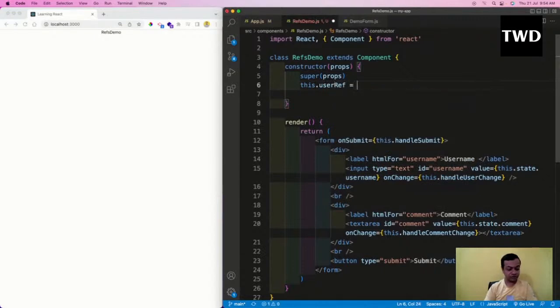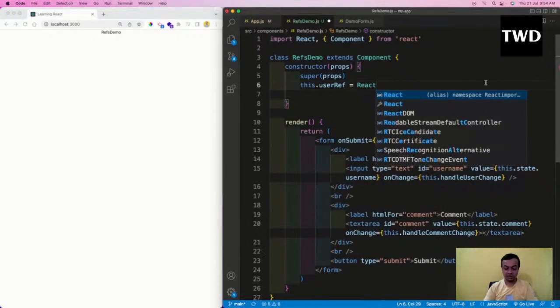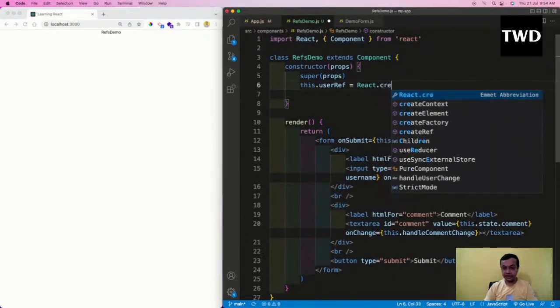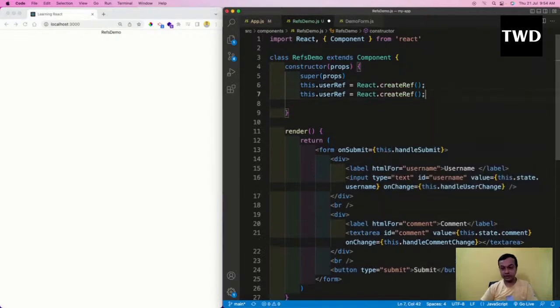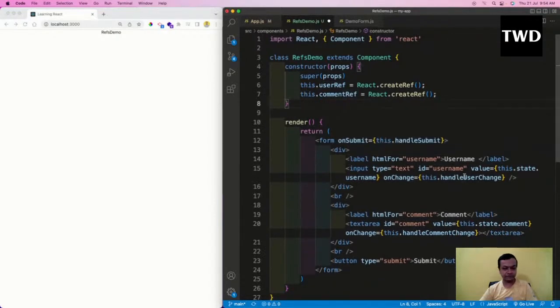User ref is equal to React.createRef. React.createRef is a function like this. Then the other thing which I'm going to do is this comment ref. Comment ref is like this, React.createRef.